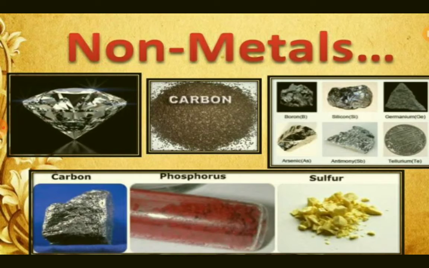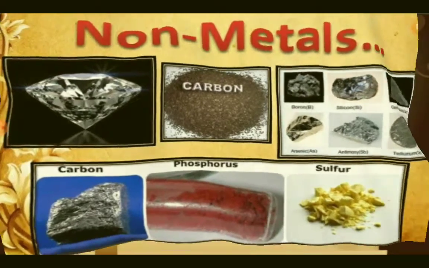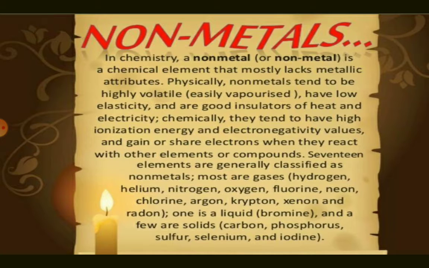These are the examples of non-metals. Non-metals. In chemistry, a non-metal is a chemical element that mostly lacks metallic attributes. Physically, non-metals tend to be highly volatile, easily vaporized, have low elasticity, and are good insulators of heat and electricity. Chemically, they tend to have high ionization energy and electronegativity values and gain or share electrons when they react with other elements or compounds. 17 elements are generally classified as nonmetals.